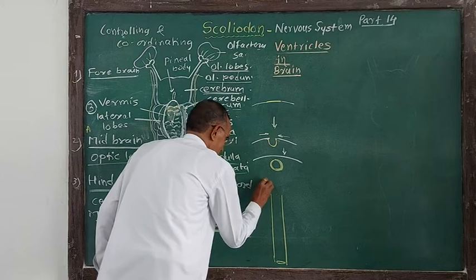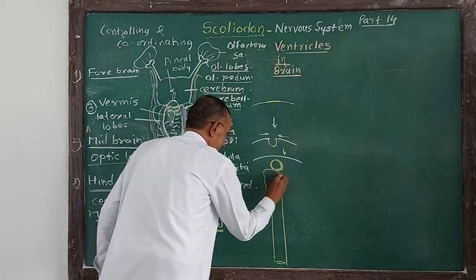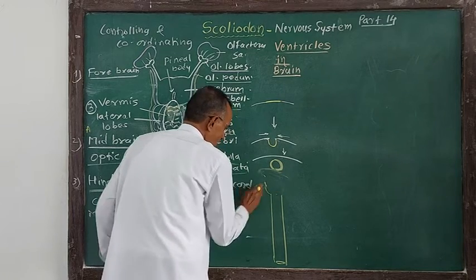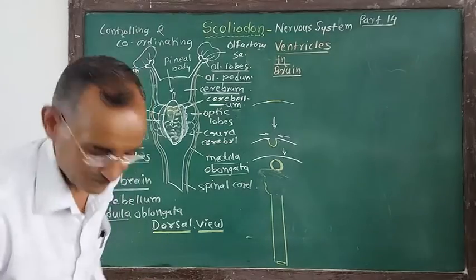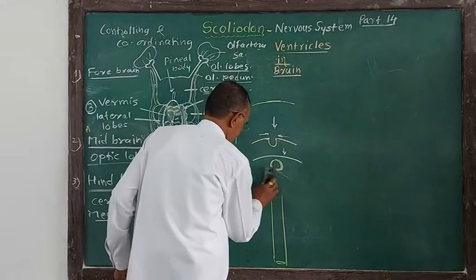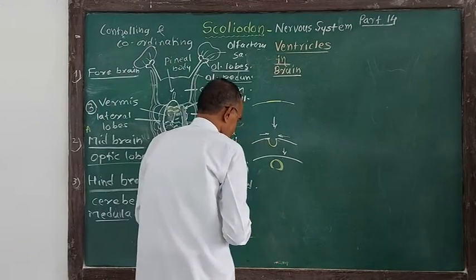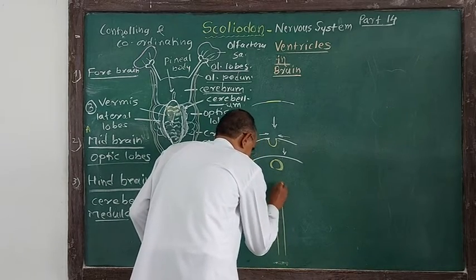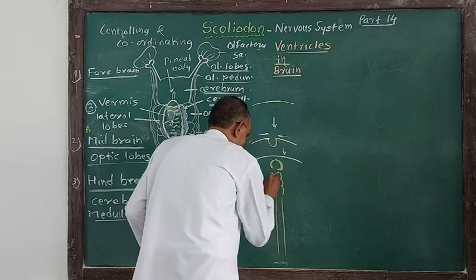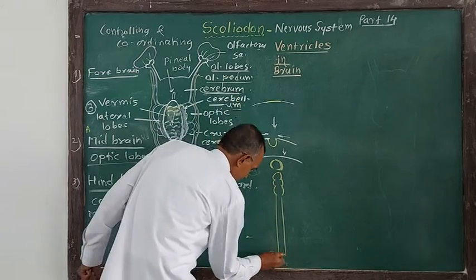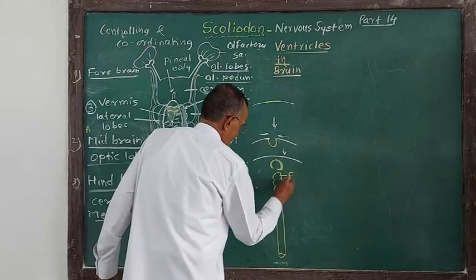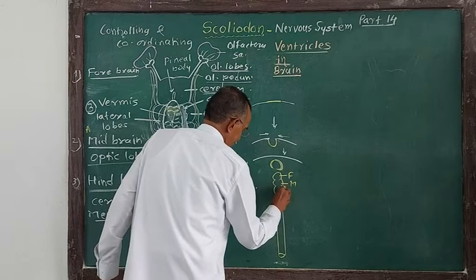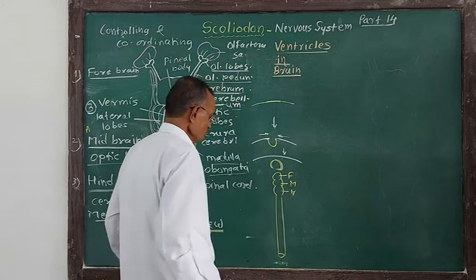The anterior part of the neural tube expands like this and forms the brain. I draw it here. The anterior end of the neural tube expands and forms the neuromeres. That is the forebrain. This is the region for the midbrain. This is the region for the hindbrain.